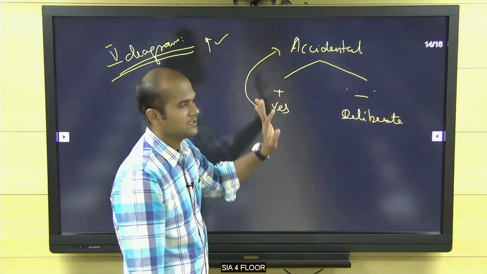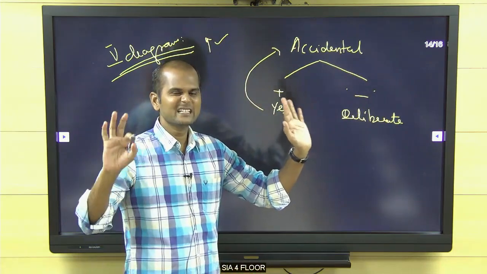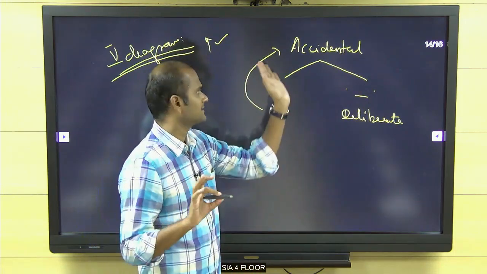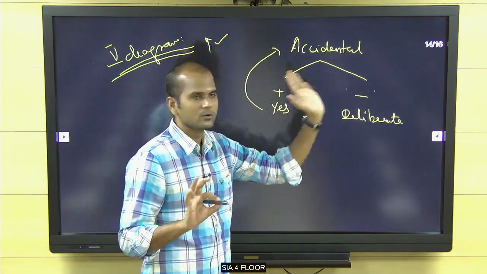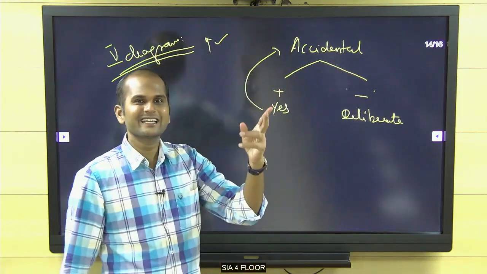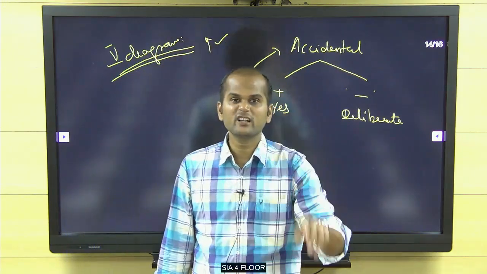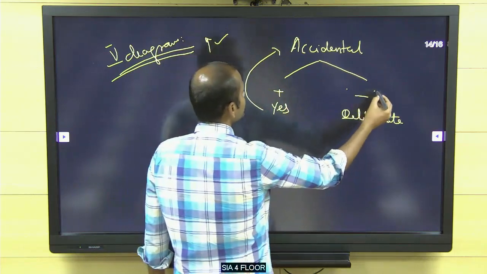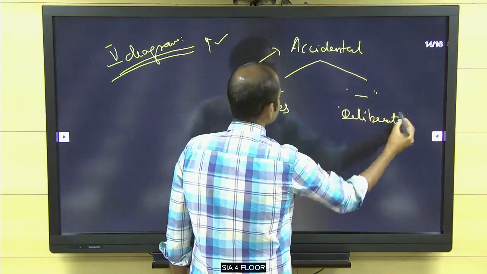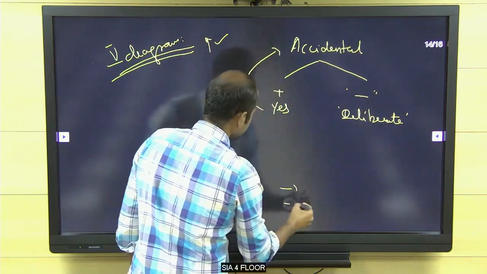Because this is the keyword. British rise was accident. Critically examine means yes or no. And last, examine is there. Examine means what? You have to give conclusion. You have to end with it is an accident or deliberate. In that way, you have to conclude it. This is what the structure.